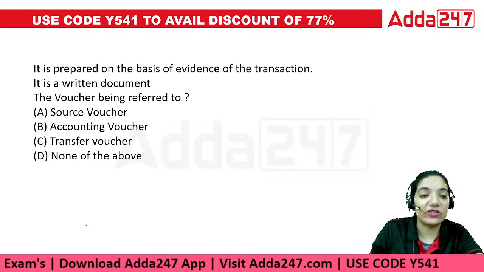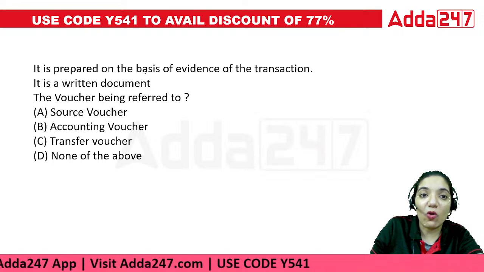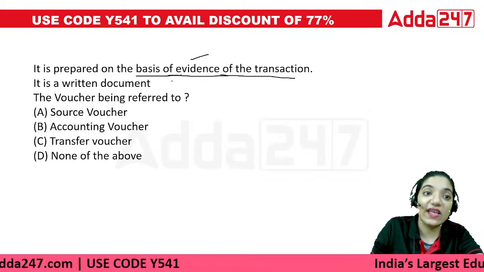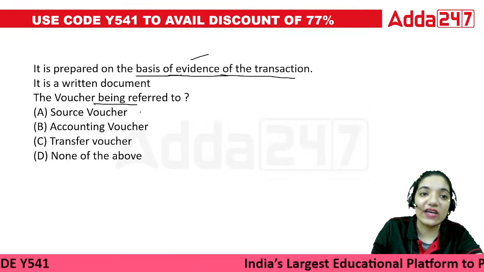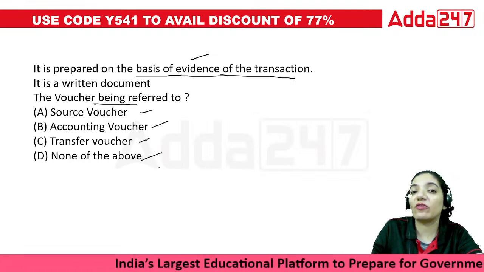Okay, moving on to the next question for the day. It says that it is prepared on the basis of evidence of the transaction. Whatever evidence is there, it is a written document. The voucher being referred to is a source voucher, an accounting voucher, a transfer voucher, or none of the above.